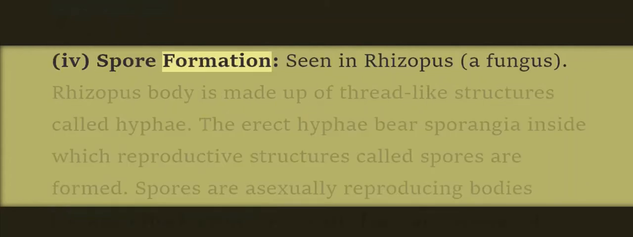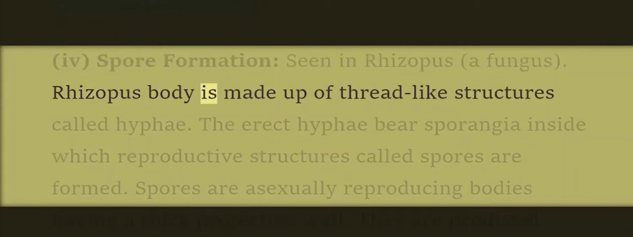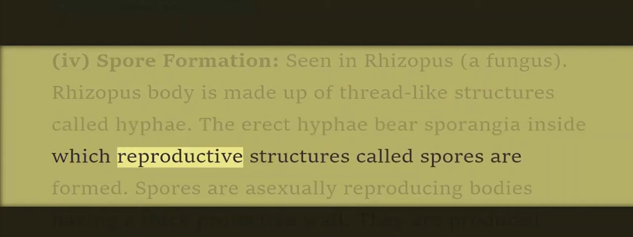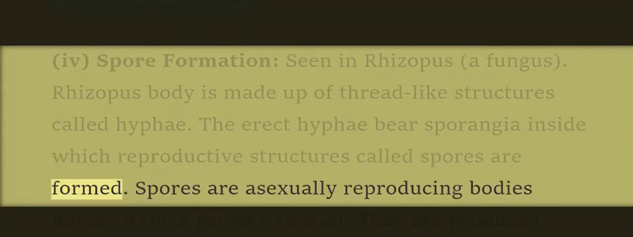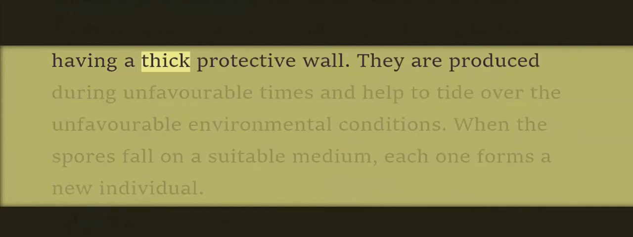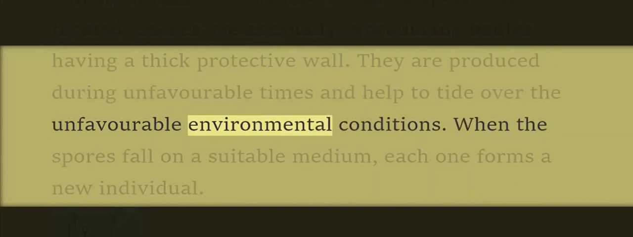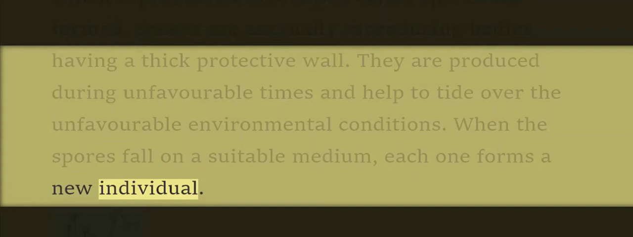4. Spore formation, seen in Rhizopus, a fungus. The Rhizopus body is made up of thread-like structures called hyphae. The erect hyphae bear sporangia, inside which reproductive structures called spores are formed. Spores are asexually reproducing bodies having a thick protective wall. They are produced during unfavorable times and help to tide over the unfavorable environmental conditions. When the spores fall on a suitable medium, each one forms a new individual.